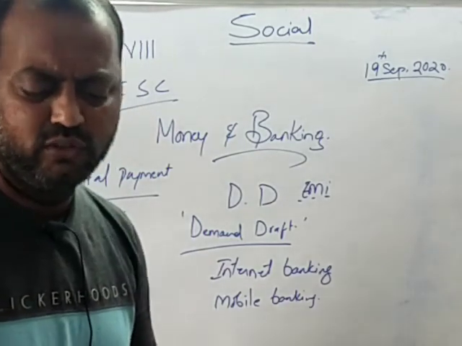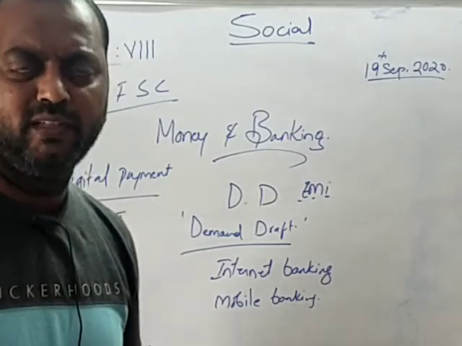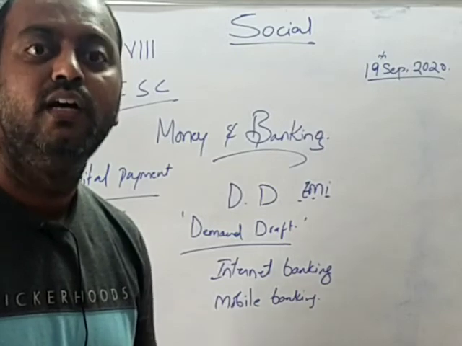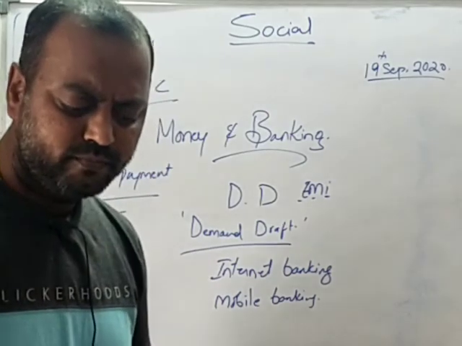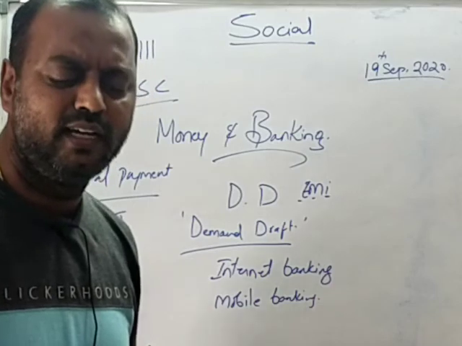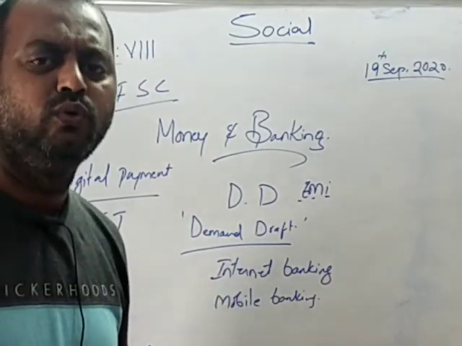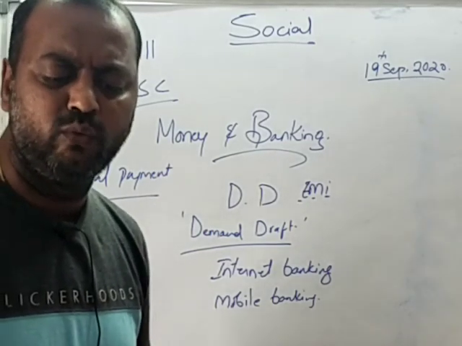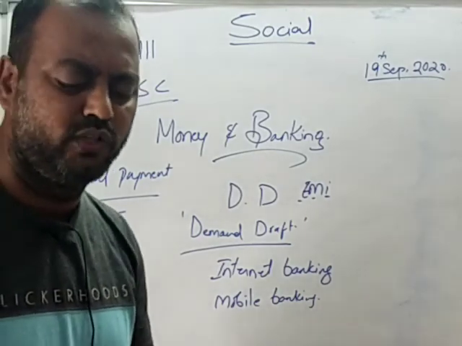And UPI, you know it very well, works with the help of a VPA, virtual payment address. You can be paid with the help of the Aadhaar number or the phone number. These days Google Pay and Phone Pay use UPI, and with the help of the Unified Payments Interface the money gets transferred from one account to another account. India has developed its own UPI app apart from Google Pay. We have BHIM, an app that lets you make easy and quick payment transactions using UPI from one account to another account.